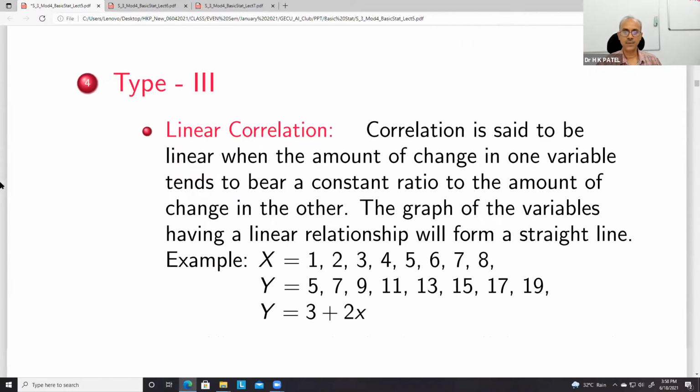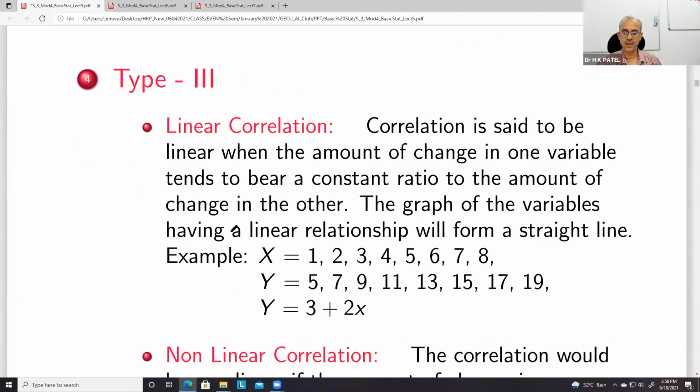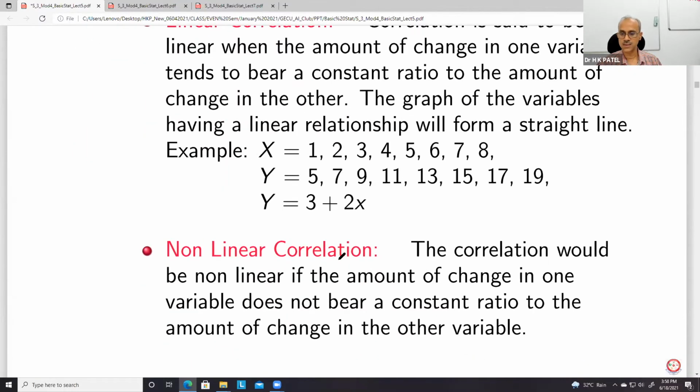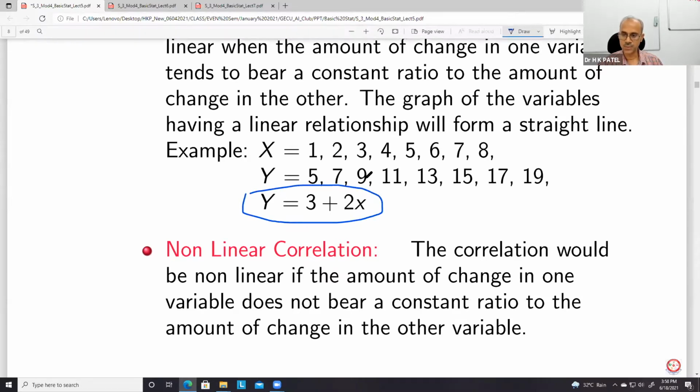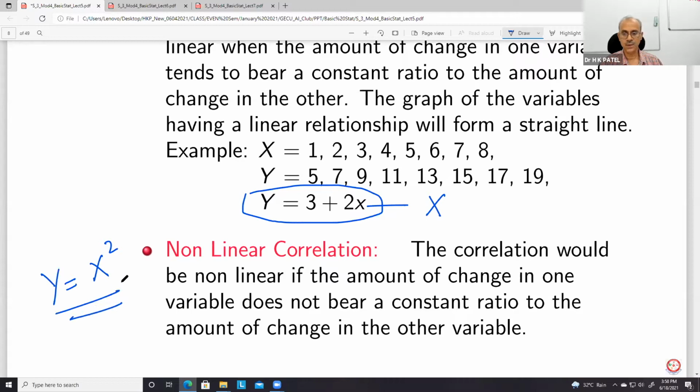And the third type of correlation is linear and non-linear correlation. Linear means there is a linear relation between the two variables. But if we have a relation like y is equal to x square, then it will be non-linear correlation.